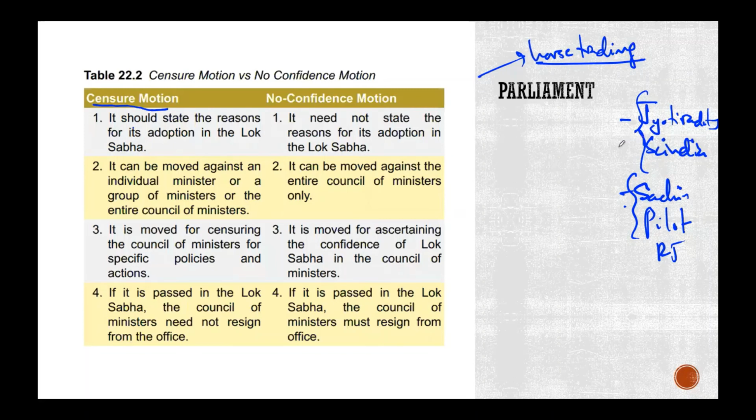Okay, all right. So it can be moved against an individual minister or an entire group of ministers, and this is against the entire council of ministers. I do not believe that the council of ministers do have the confidence. They do not enjoy the confidence of the Lok Sabha. That's all I want to test. The censure motion is moved for censuring the Council of Ministers for specific policies and actions. This is not for specific policies. Do I believe that you guys have the required support?